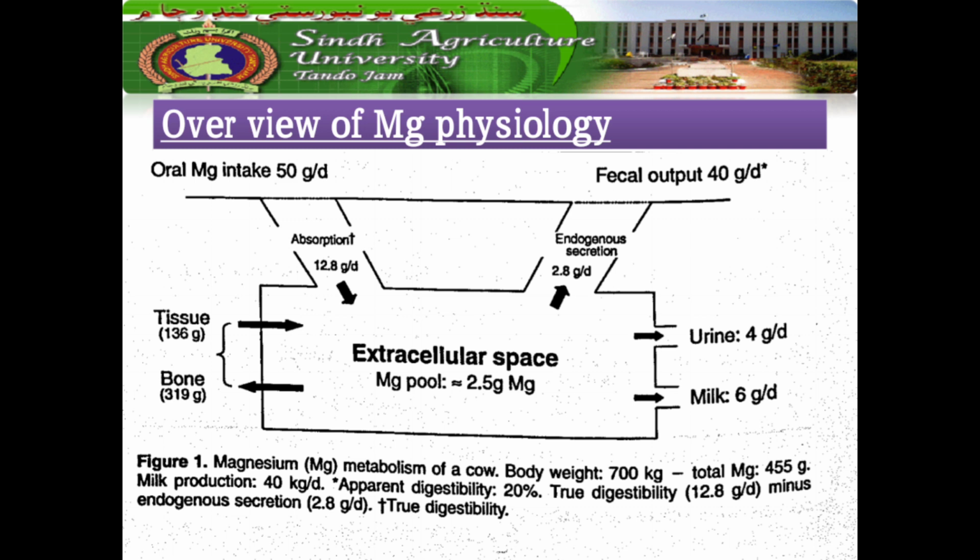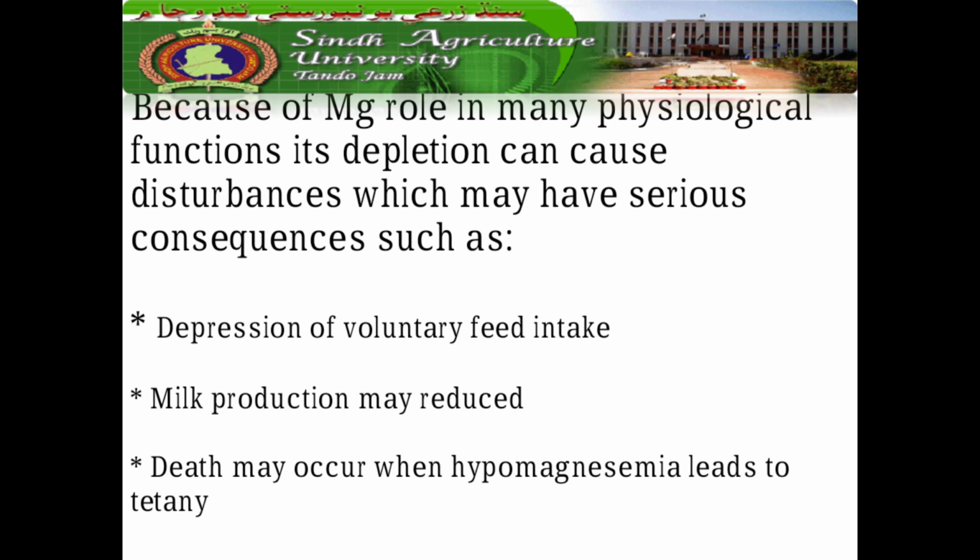Here, if the intake of the magnesium is lesser than the fecal output or the urinary excretion, then the magnesium tetany develops. Because of magnesium's role in many physiological functions, its depletion can cause disturbances which have serious consequences such as depression of the voluntary feed intake, milk production reduction, and death may occur when hypomagnesemia leads to tetany.